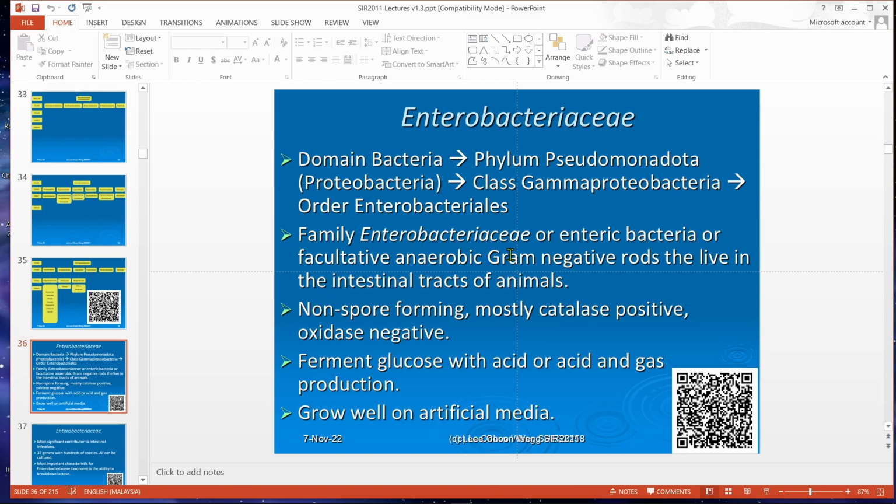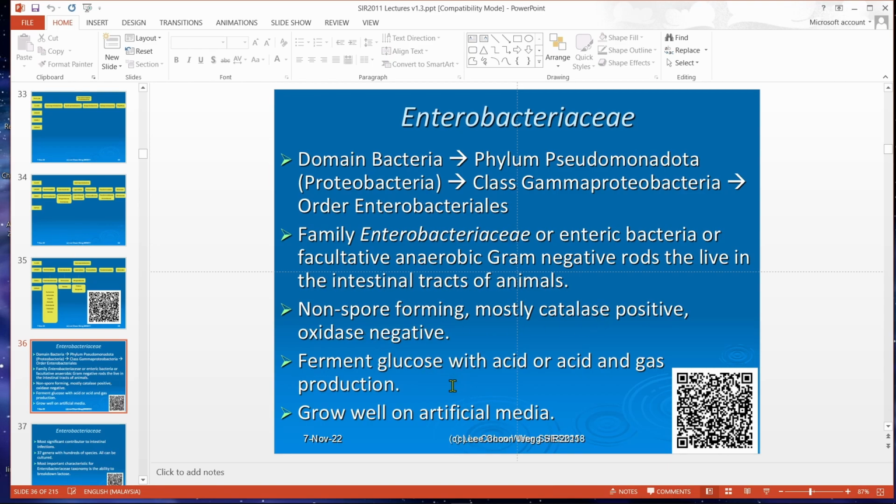From the name itself, they are enteric bacteria: facultative anaerobic gram-negative rods that live in the intestinal tracts of animals. They are mostly catalase positive because, being facultative anaerobes, they have to be able to survive in aerobic conditions. So that's why they have catalase.